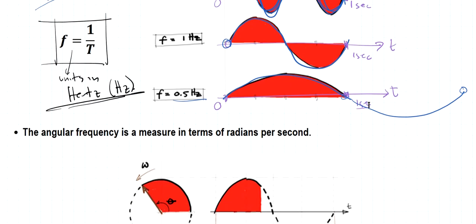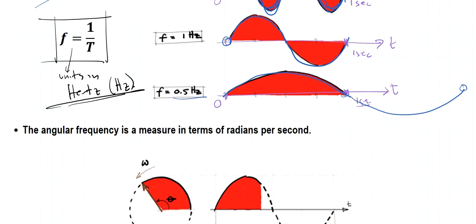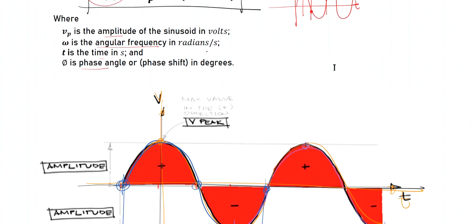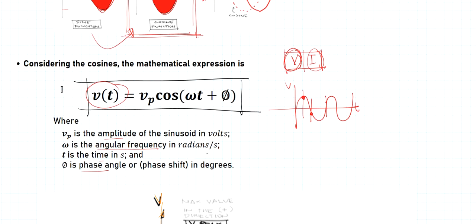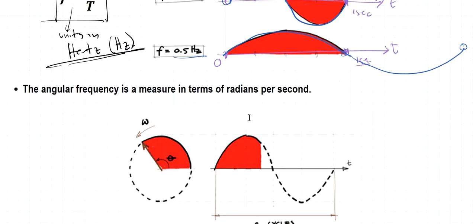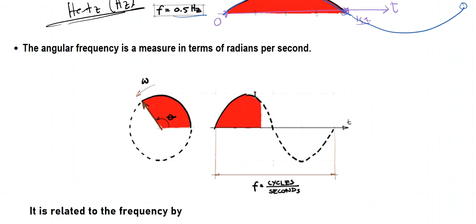Okay, so moving on, we have this angular frequency. Recall here in our expression that we have the sinusoid Vp cosine. Take note of this. This one is in angular frequency rather than f. Let's write here angular frequency. The angular frequency is related, or let's say it's a measure in terms of radians per second. So somehow it is related to the frequency,